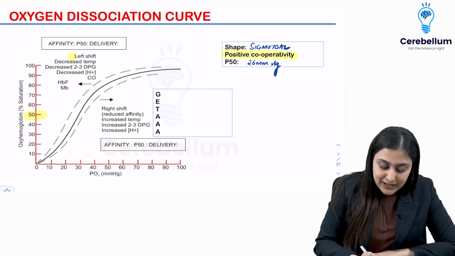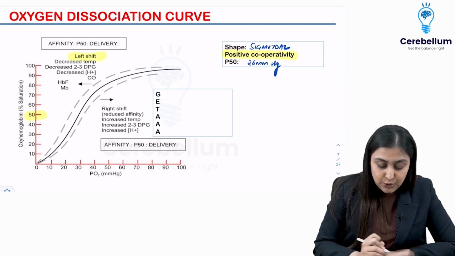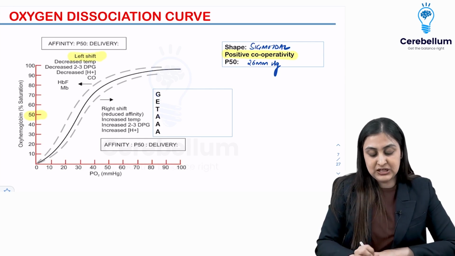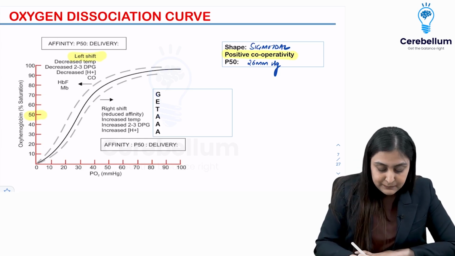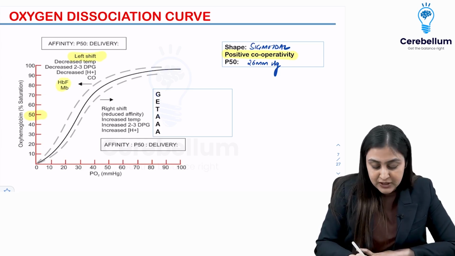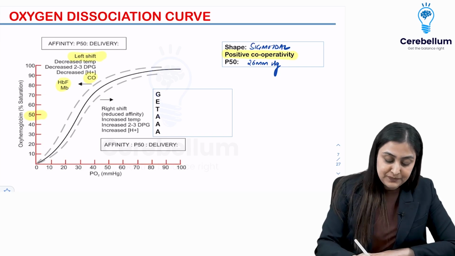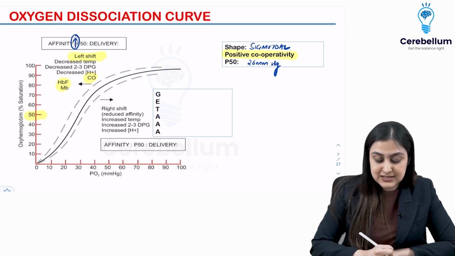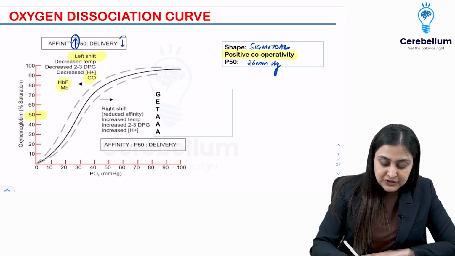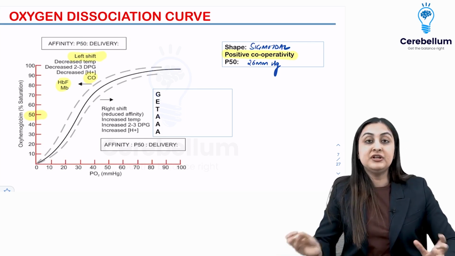So when do you have left shift? When everything decreases. So low temperature, low BPG, low H+, everything reduces is left shift. Very important, hemoglobin F, carbon monoxide. What happens in left shift? As the curve goes towards left, the affinity increases and the oxygen delivery reduces. So what you want to remember here is that left loves, alright.